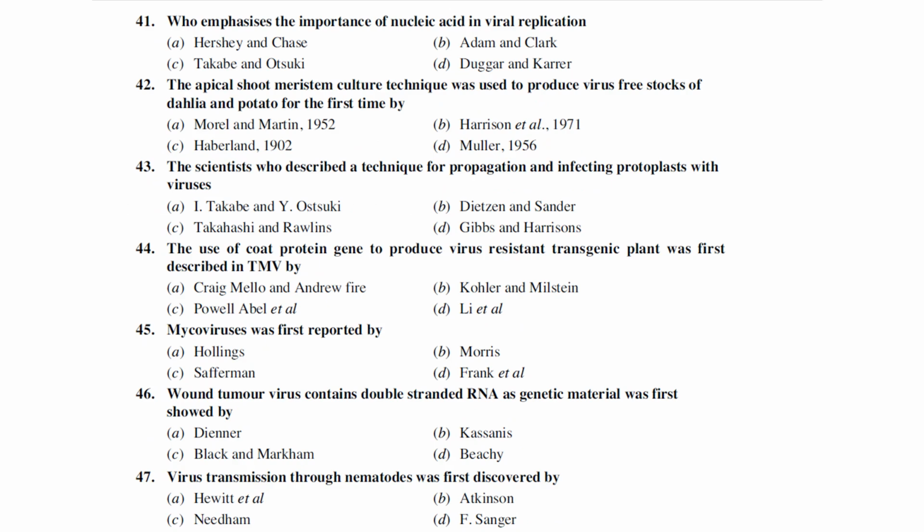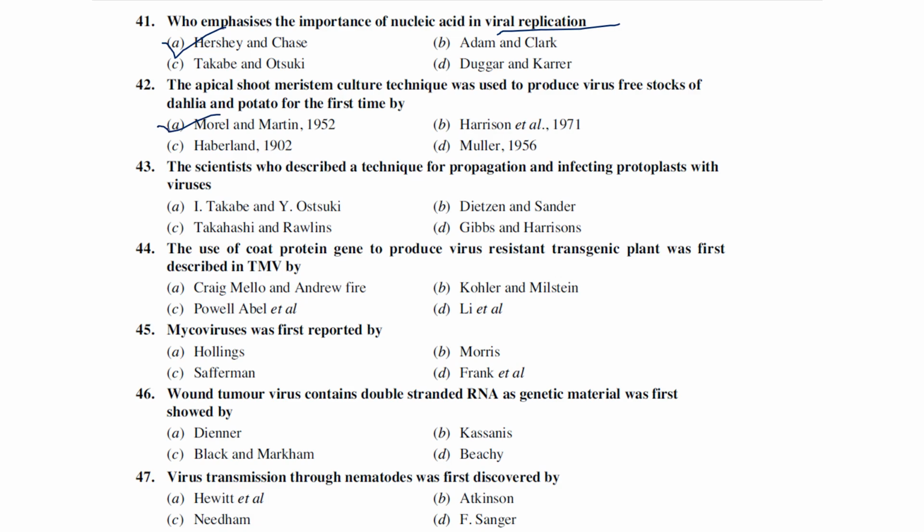Next one, who emphasized the importance of nucleic acid in viral replication? It was Hershey and Chase who put forward that nucleic acid is the major factor in viral replication. Before this it was thought that the protein coat plays a major role, that it is the infectious factor, right? After the Hershey and Chase experiment, they came to the conclusion that nucleic acid is a very important factor in viral replication. The next one, the apical shoot meristem culture technique was used to produce virus-free stocks of dahlia and potato, first reported by Morel and Martin in 1952. And this is generally tissue culture. Okay.